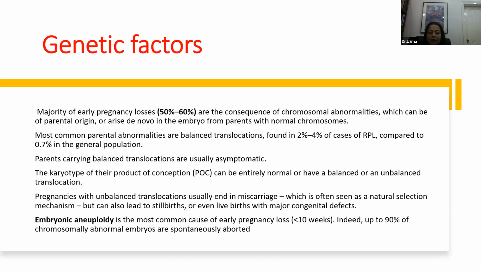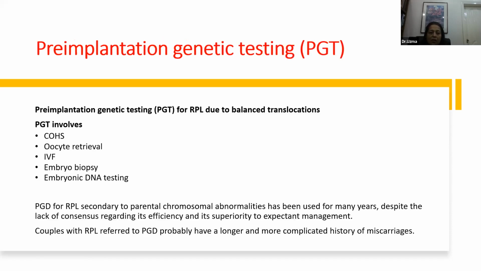It is a natural selection mechanism, because the fetus would be abnormal if it grows, or it can lead to stillbirths, or if they are unluckily born live, then they will be delivered with major congenital defects. So, embryonic aneuploidy is usually found in those patients who miscarry before 10 weeks of gestation. So 90% of the chromosomally abnormal fetuses are spontaneously aborted.